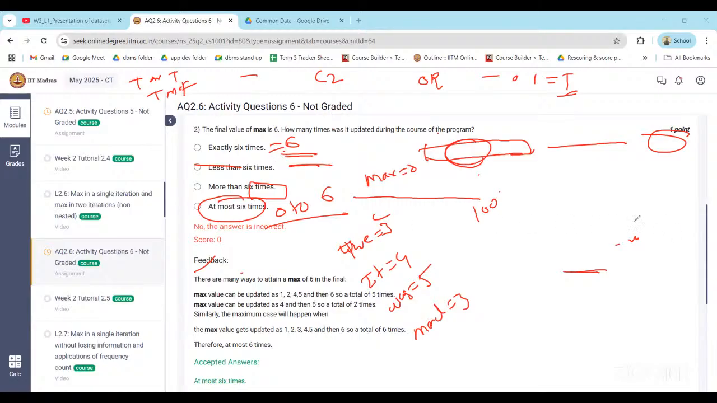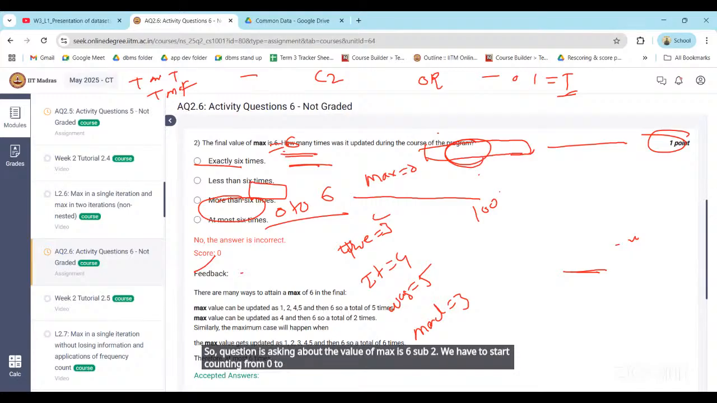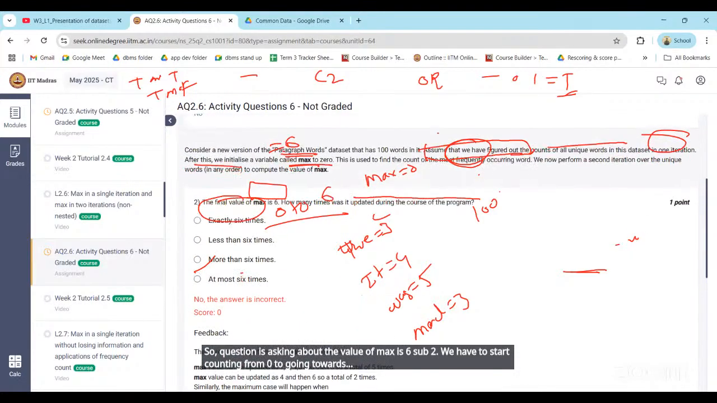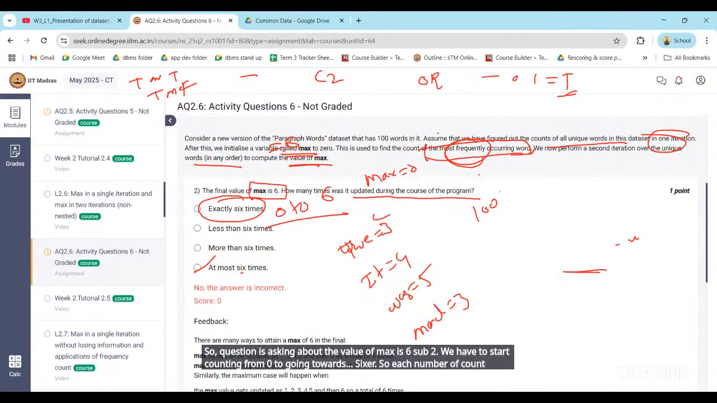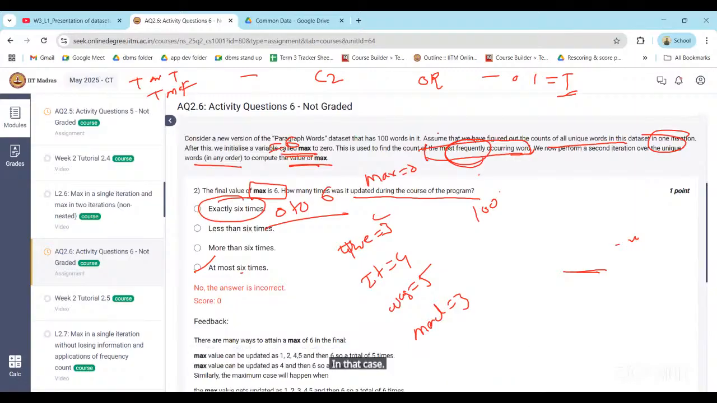Sir, the question is asking about the value of max. Max is 6, sir. So we have to start counting from 0 going towards 6, sir. So each number of count we have to do. So in that case, sir, at most 6 is the correct answer. And exactly 6 means you have to directly come to the conclusion that 6 is the maximum number.